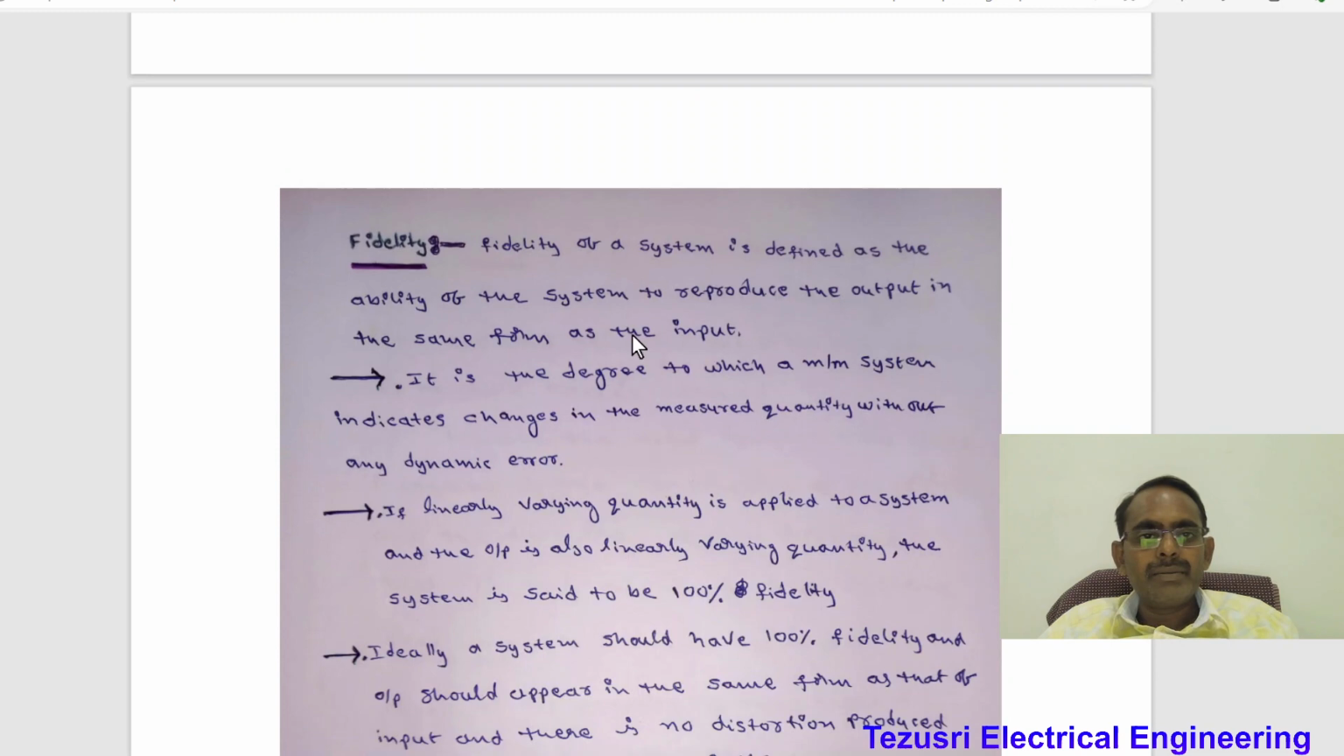Next, the important term, fidelity in dynamic characteristic. Fidelity of a system is defined as the ability of the system to reproduce the output in the same form as input. It is the degree to which a measurement system indicates changes in the measured quantity without any dynamic error.